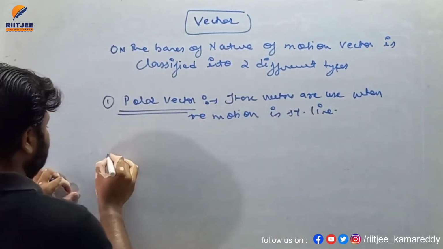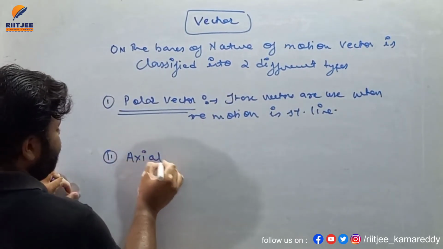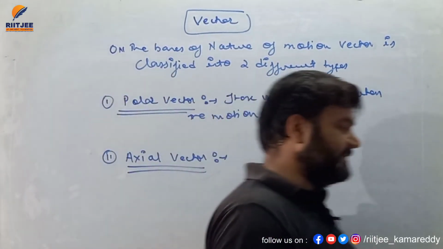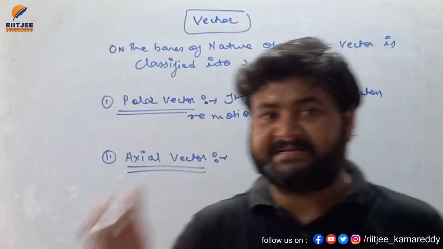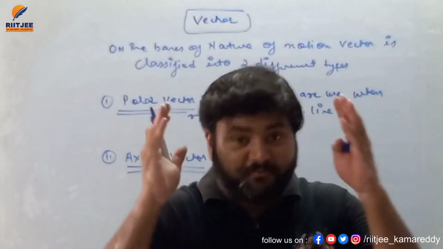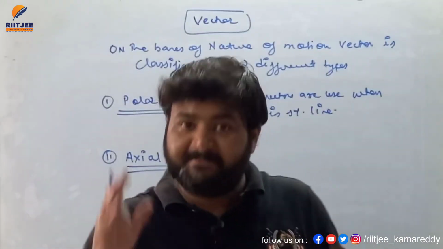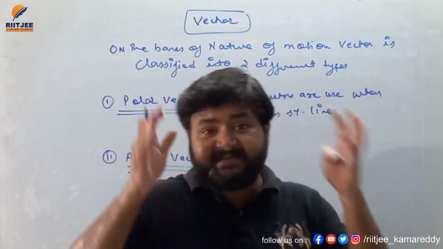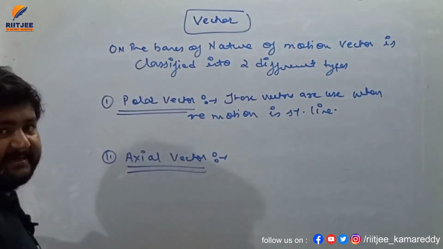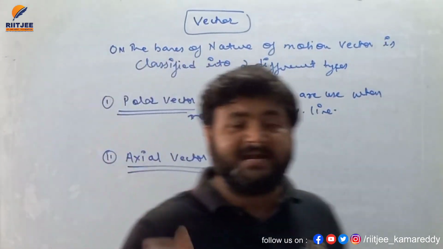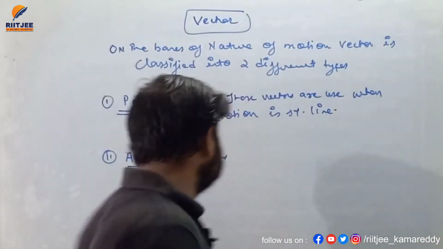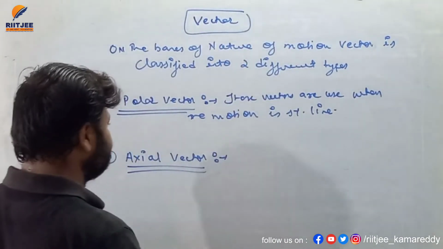Remember this thing, first is your polar vector and second is your axial vector. So on the basis of nature of motion, we'll classify vector into 2 different parts. One is your polar vector. So all the vectors which are used when the particle is in straight line motion. Remember one more time, if the motion is straight line, then all the vectors which we'll use are considered to be polar vector. And my dear student, when the particle is performing circular motion, then the vectors which are used are considered to be in axial vector segment.